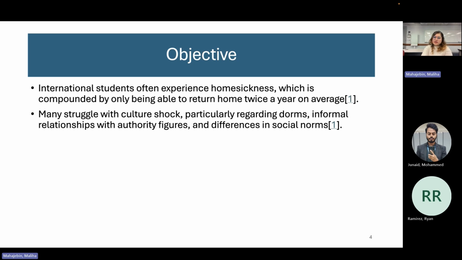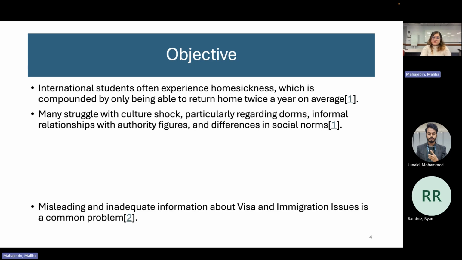Also, many struggle with cultural shock. The weather is really different from our countries here. Also, the dorms where they are staying, and many other things like food is very different in the US and our other countries. So I hope this website makes your life easier.